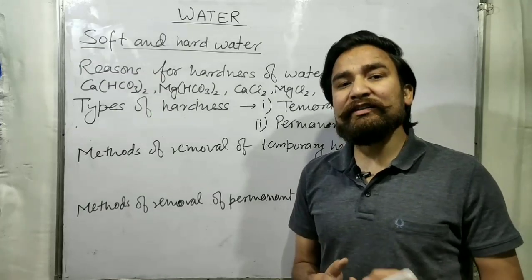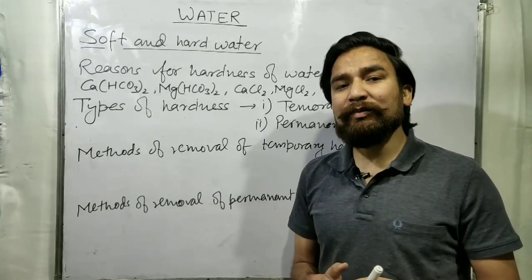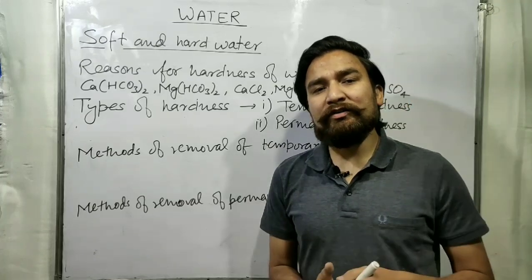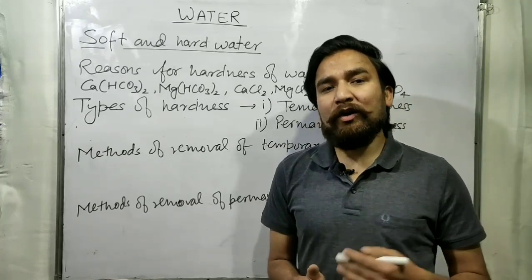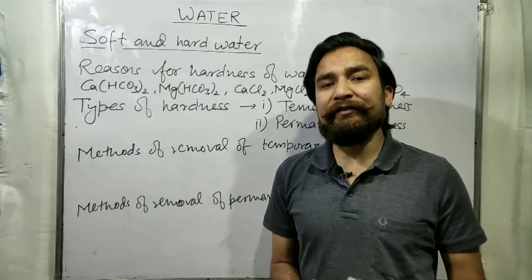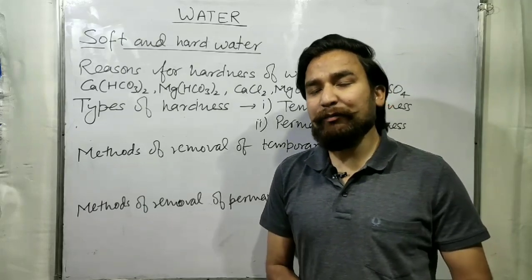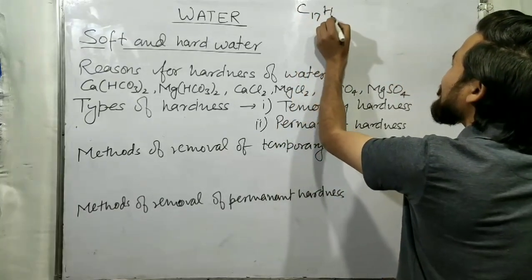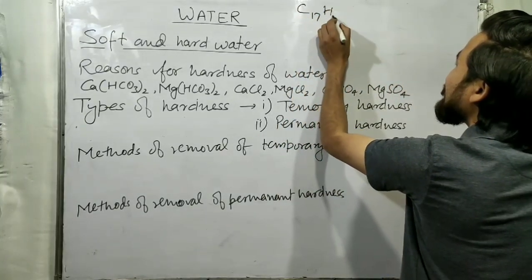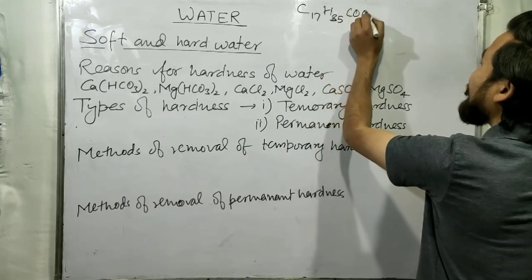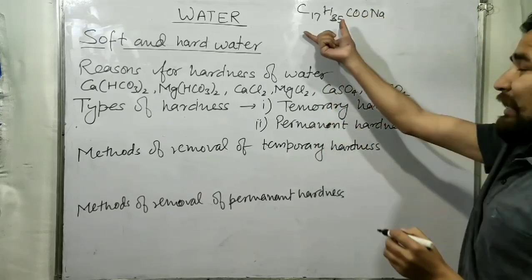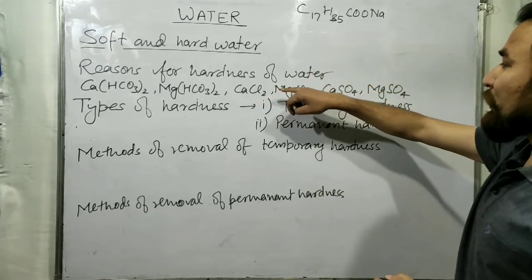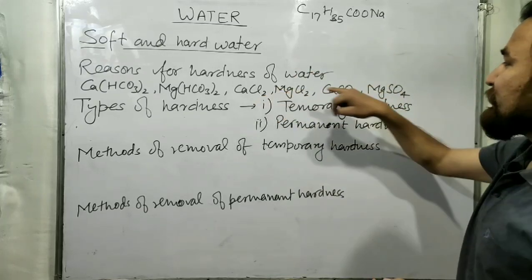Now what is the reason behind this? Why does the water become hard due to these 6 compounds? Because soaps are sodium or potassium salts of higher fatty acids. Let's see an example of a soap. The formula of soap is C17H35COONa. So this is a kind of soap, and if this soap comes in contact with any of these 6 substances,